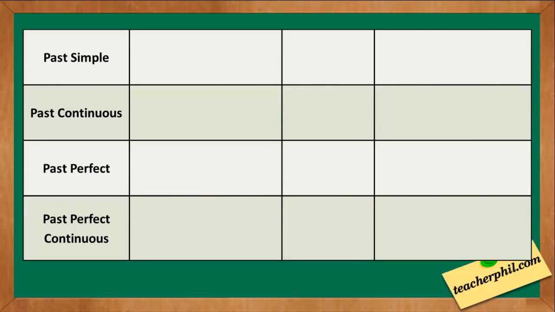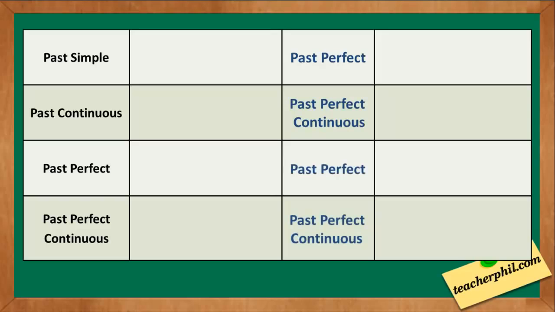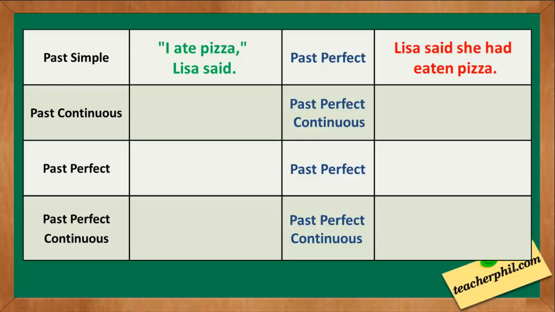Direct speech in past simple turns into past perfect when changed into indirect form. Past continuous becomes past perfect continuous, while past perfect and past perfect continuous don't change form because they're the last verb tenses that we have. There's nothing more before them. Examples: I ate pizza, Lisa said. The indirect speech is Lisa said she had eaten pizza.